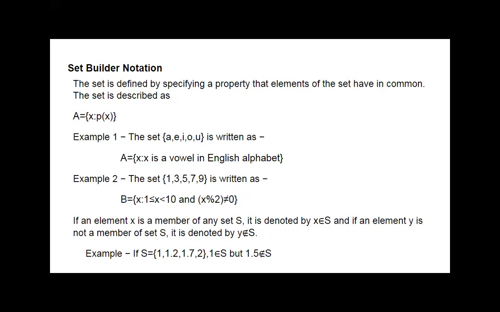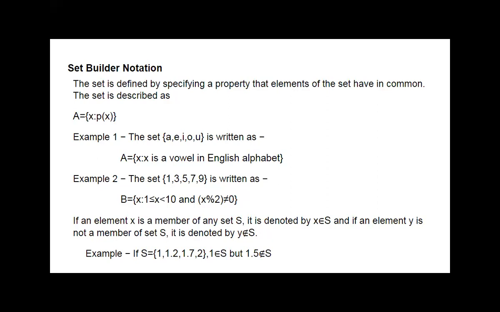The set is described as A = {x such that P(x)}. P(x) is the property of x, and x is the element of that set. The set contains the elements having that property.